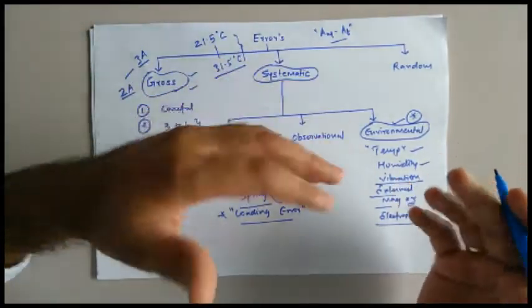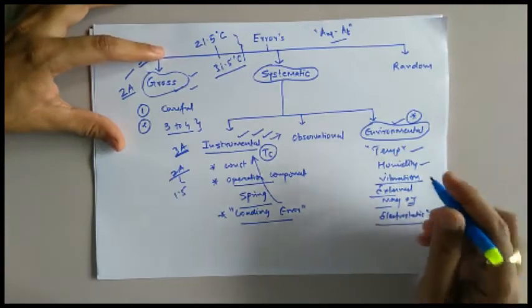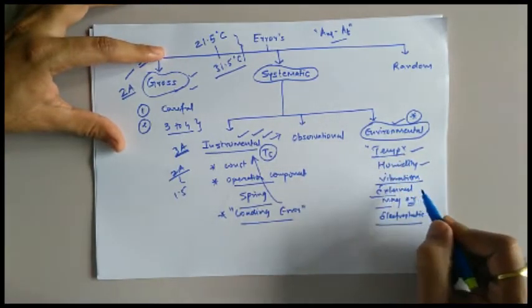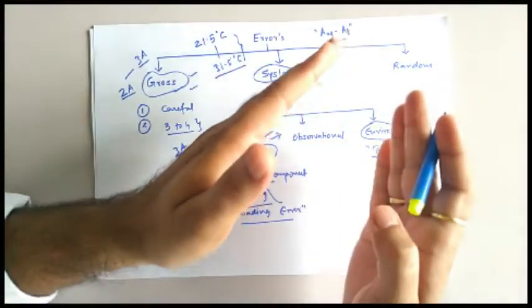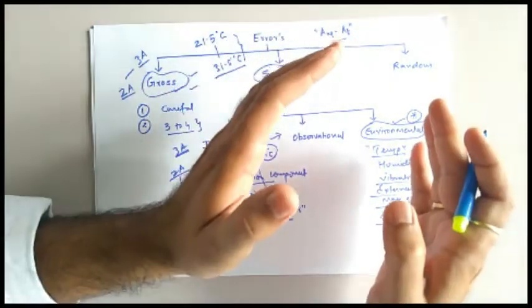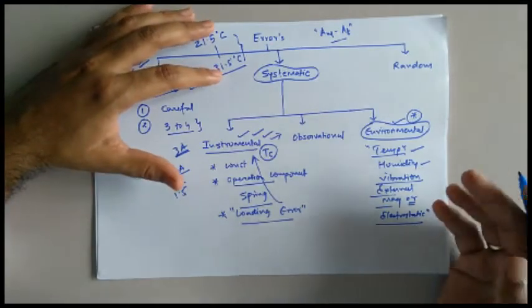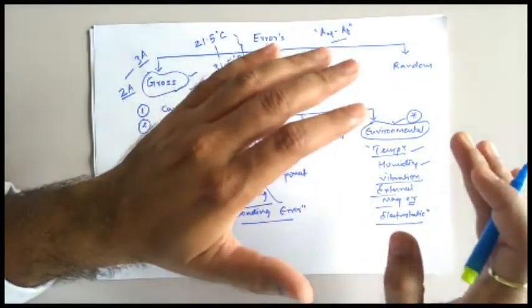Now how to overcome this type of error, or how to minimize the intensity of this error? These errors are because of the effect of temperature, humidity, vibrations, or external magnetic or electrostatic field, which affect the reading of the instrument. So what we need to do is isolate our instrument from all these external factors. That is done by providing a proper shielding effect.